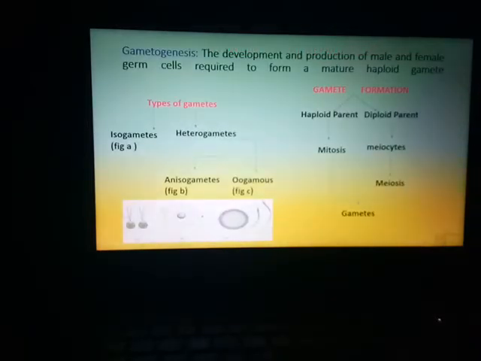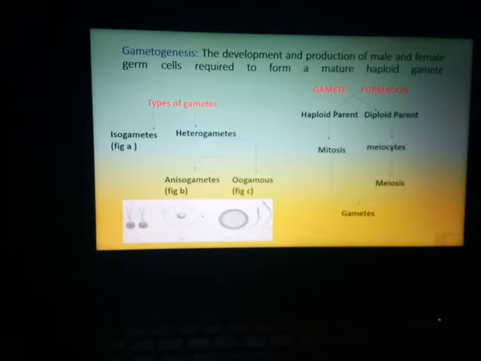pre-fertilization period. Here the first thing we have to know is about gametogenesis. What is gametogenesis? The development and production of the male and female germ cells required to form a mature haploid gamete. The whole process of gametogenesis results out of meiotic cell division, as I already said. But in certain organisms, the whole life cycle is completed by haploid cells. Therefore, in that case, the mature haploid gamete is formed as a result of mitotic cell division.